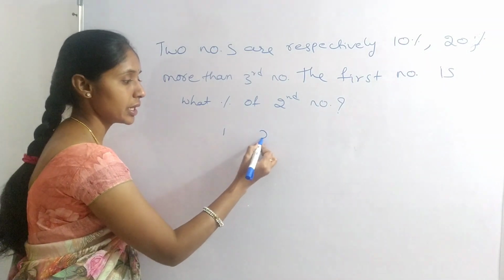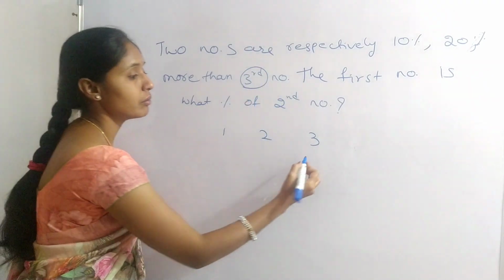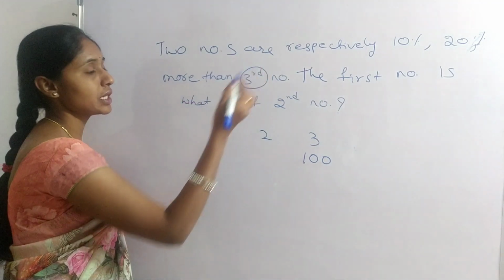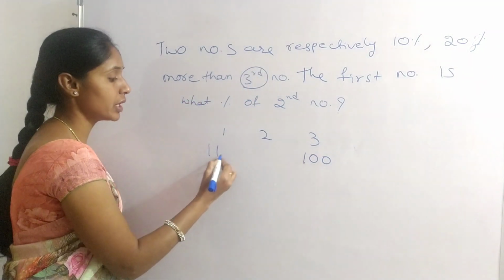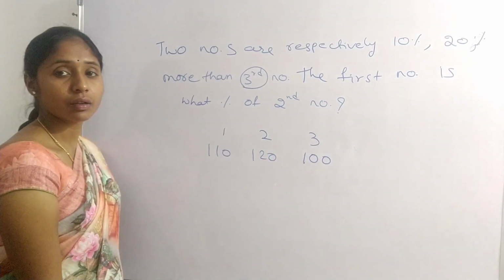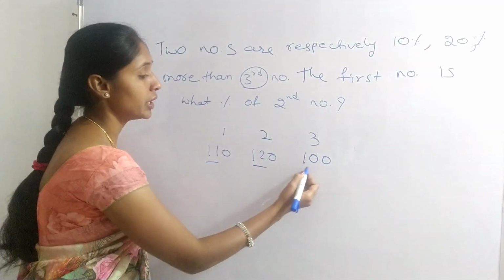First number, second number, third number. Here we compare with the third number. Okay, assuming the third number as 100, what are the first and second numbers? 10% more, 110, and 20% more, 120. Okay, got it? These are the numbers.